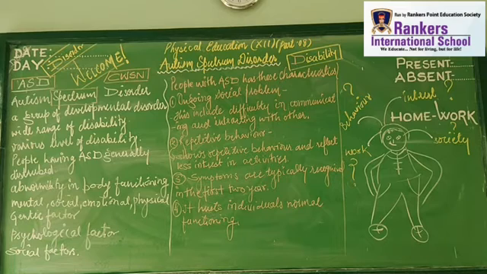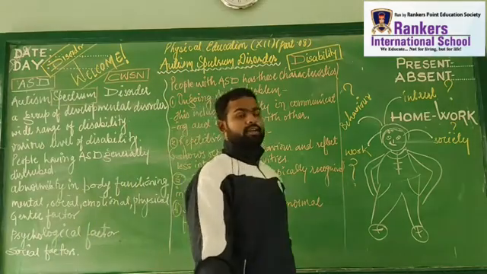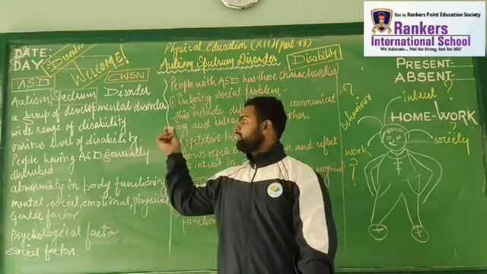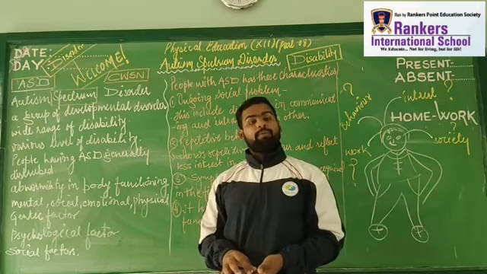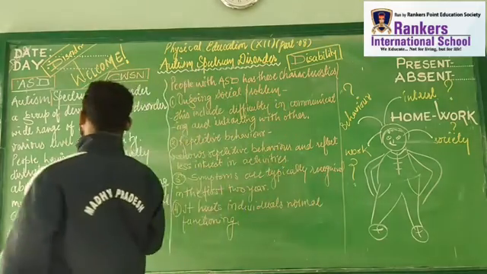So here, autism spectrum disorder deals with a lot of problems. Basically, autism spectrum disorder is a group of developmental disorders which has a wide range of disabilities at different levels, right? So a person who is facing autism spectrum disorder has a group of developmental problems, right? Now what is this group of developmental problems?